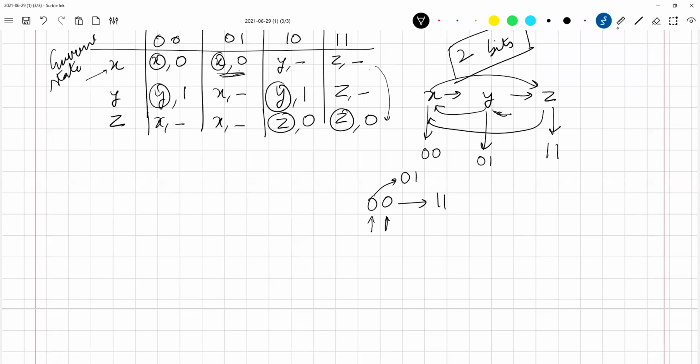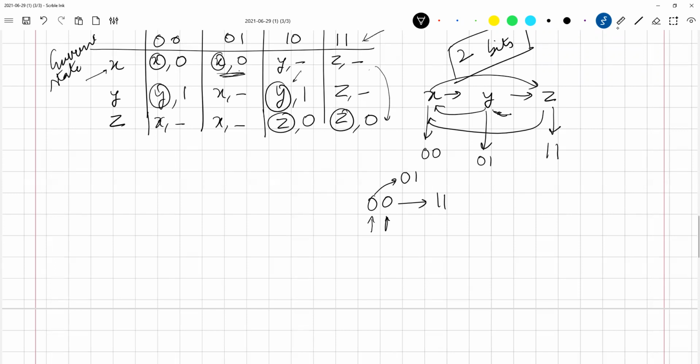Instead of Z, I reach Y. What happens in Y if I reach Y? Output changes. Output will be different, output might become 1, although it will be 1 for a very short amount of time because my input is still 1 1.